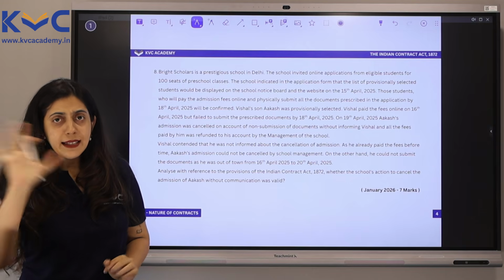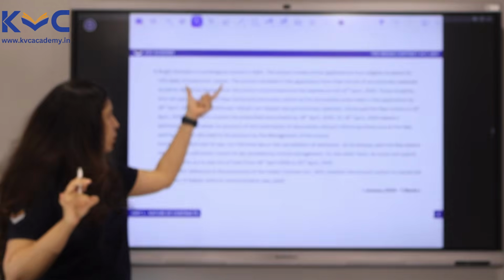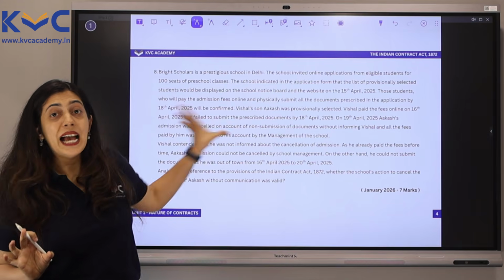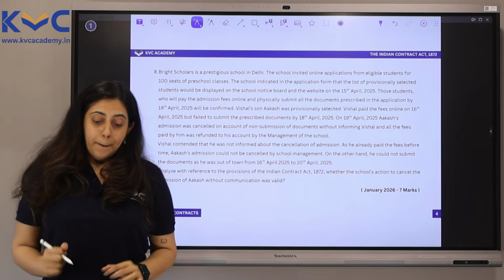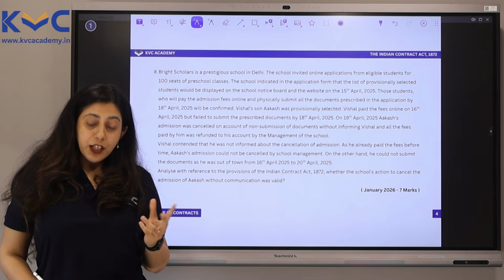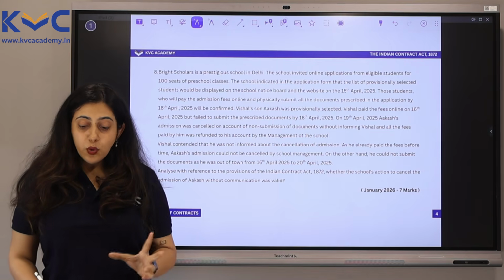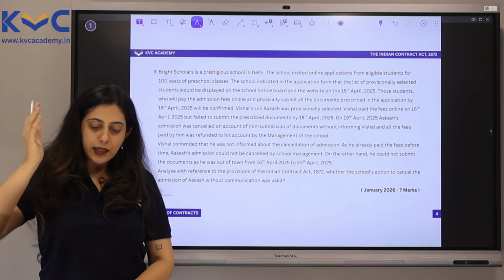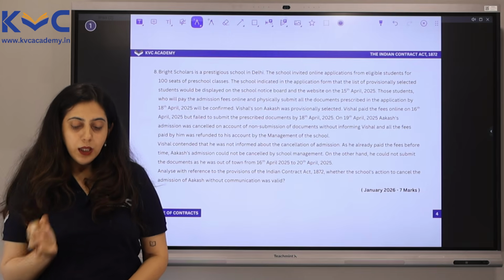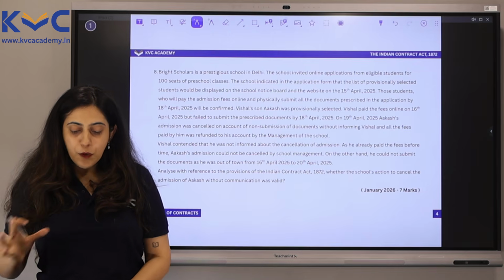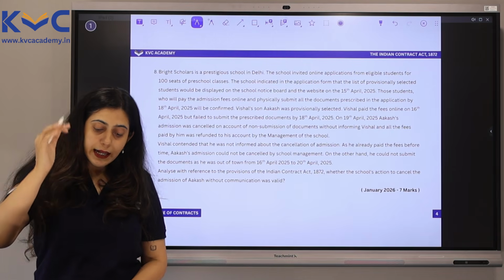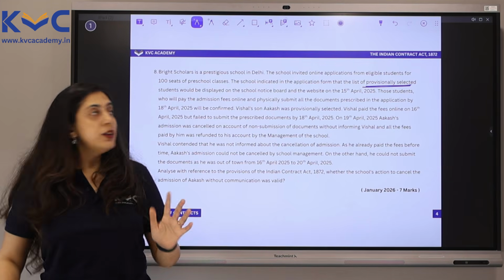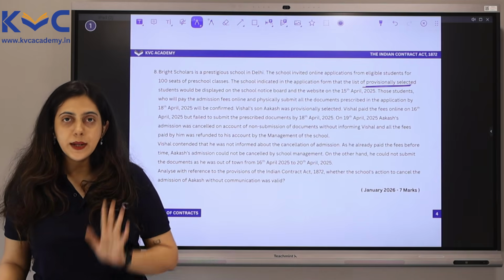Do not go by the length of the question. Believe me, if we go through this question in detail, point by point, it will not seem as complicated as it looks. Let's start. Bright Scholars is a prestigious school in Delhi. The school invited online applications from eligible students for 100 seats of preschool classes. Okay? The school indicated in the application form that the list of provisionally selected students would be displayed on the school notice board and on the website on the 15th of April 2025.